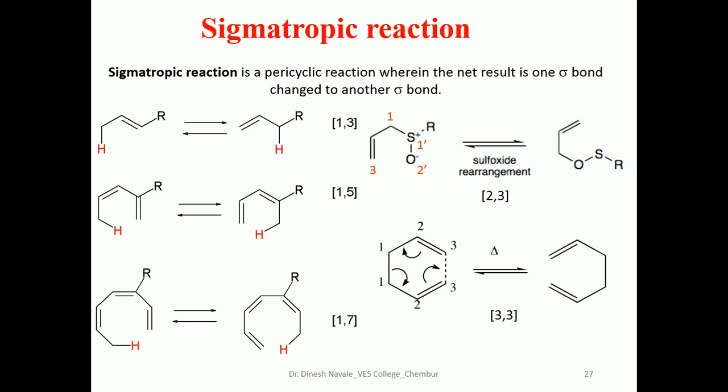Sigmatropic reactions are pericyclic reactions where the net result is that one sigma bond is changed to another sigma bond. So we are going to observe this sigma bond between carbon and hydrogen being changed into new carbon-hydrogen bonds. In all these examples, one sigma bond has been converted into another sigma bond. These are the different types of sigmatropic rearrangement, like 1,3, 1,5, 1,7, 3,3 as well as 2,3.